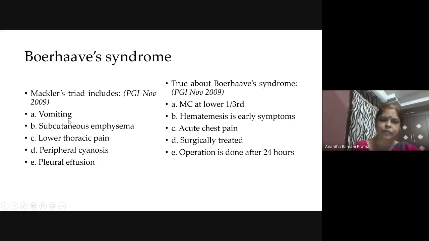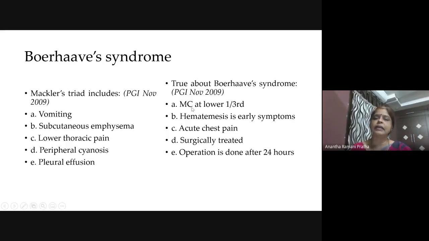But for Mackler's triad, these three entities are included: patient presenting with vomiting, severe chest pain, and on examination, if there is some subcutaneous emphysema in the thoracic region or in the cervical region, then this is called Mackler's triad.